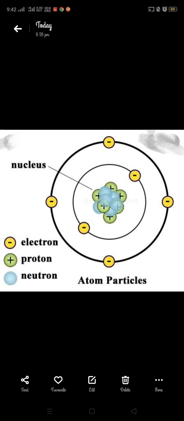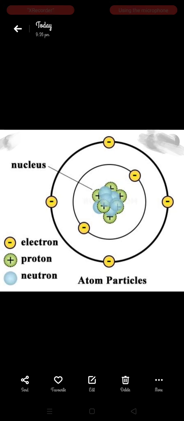So proton and neutron are present in the nucleus of an atom, fixed there. An electron revolves around the nucleus, which means it is not fixed.